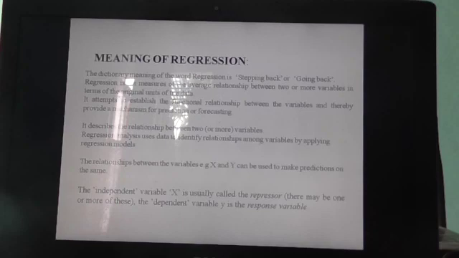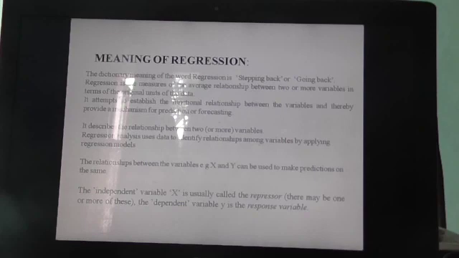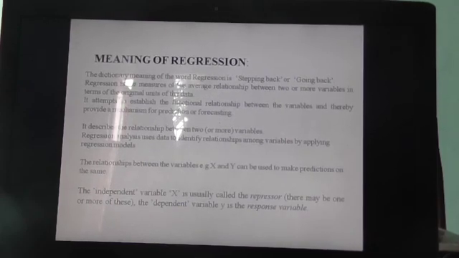Generally we have two variables, though we can have multiple regression, for which more than one independent variable is possible, but for simplicity we will start with simple regression, where we assume that there is one dependent variable and one independent variable.